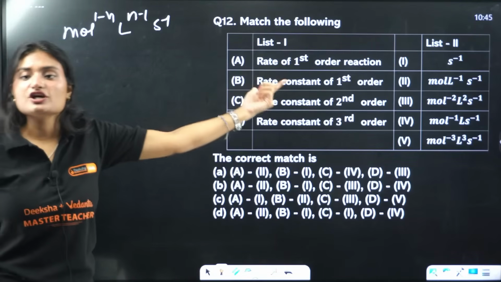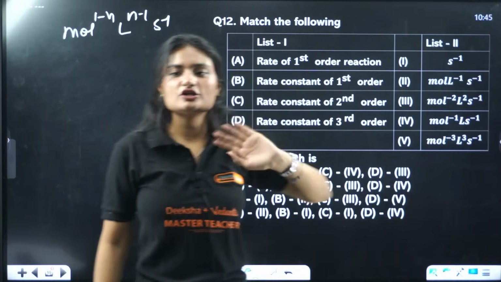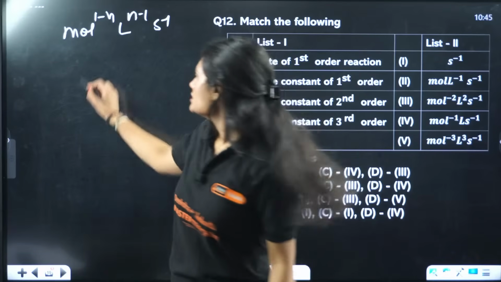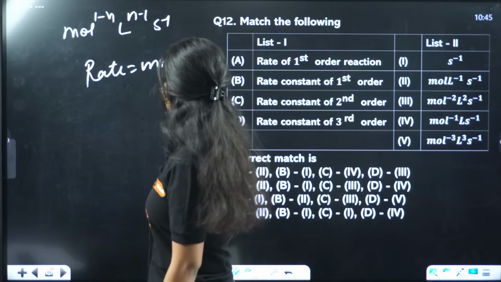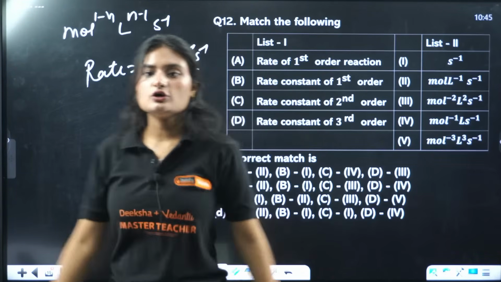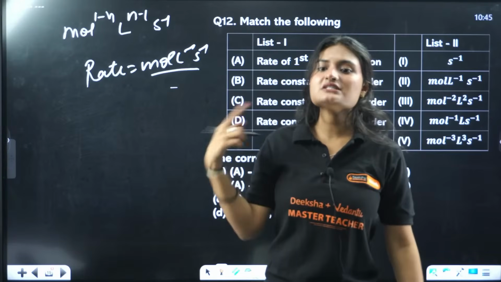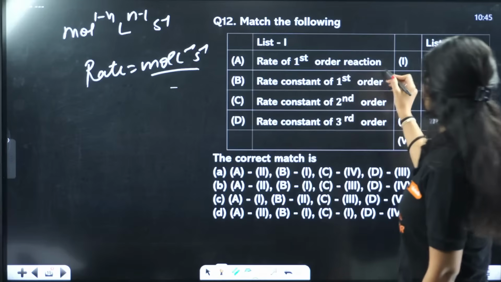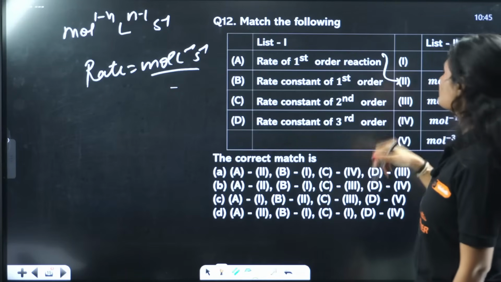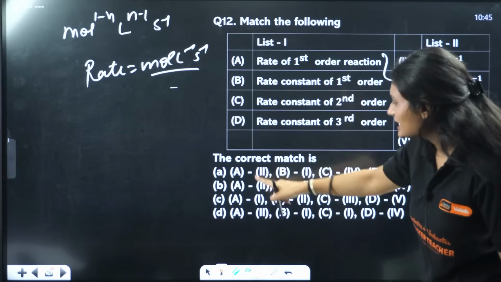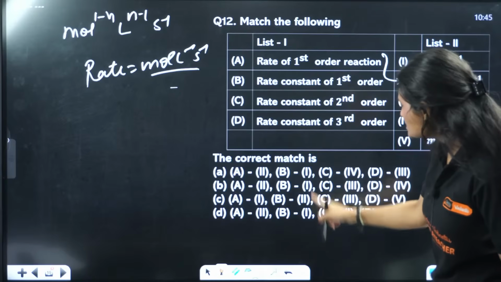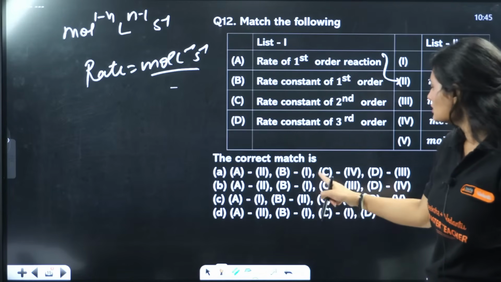Rate of first order reaction, second order, third order, any order reaction, rate will always be equal to mole liter inverse second inverse. So the answer is mole liter inverse second inverse for A. For A, the option is 2. So we have 3 options, A, B and D. Using B, can we differentiate? We cannot, because all the B are same.